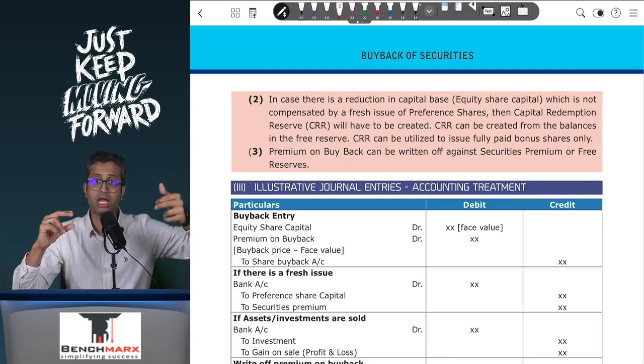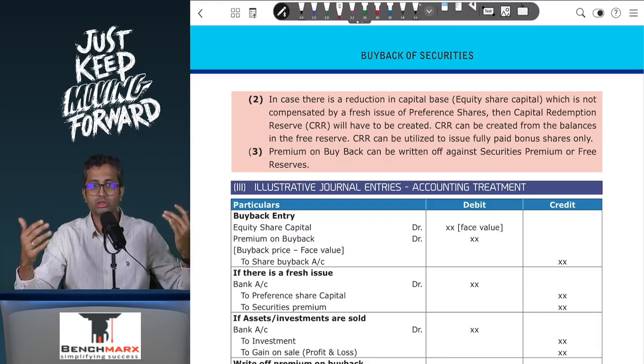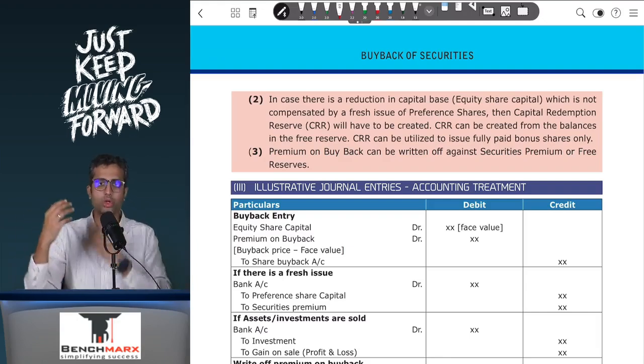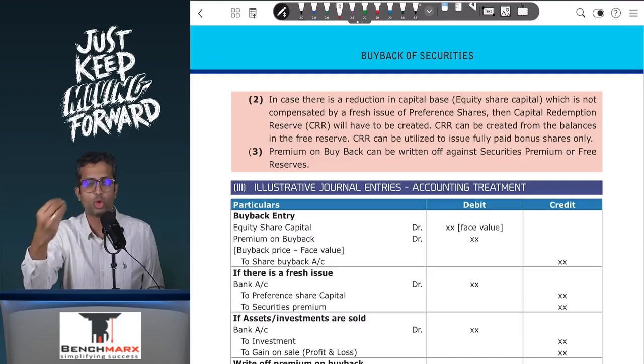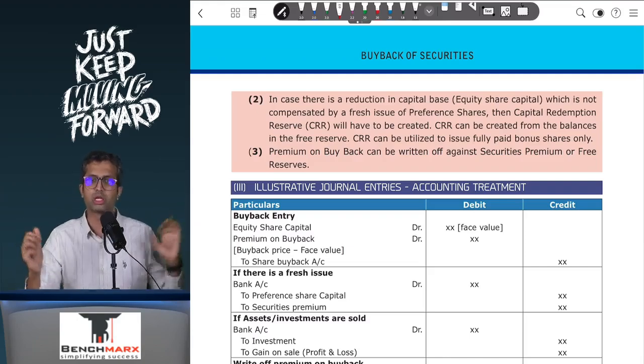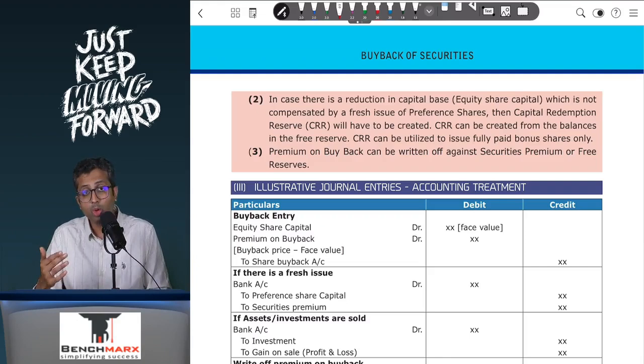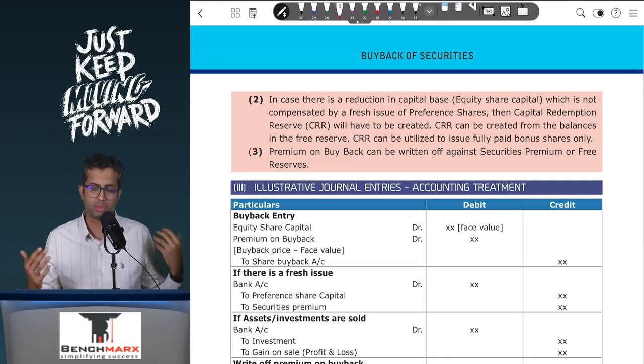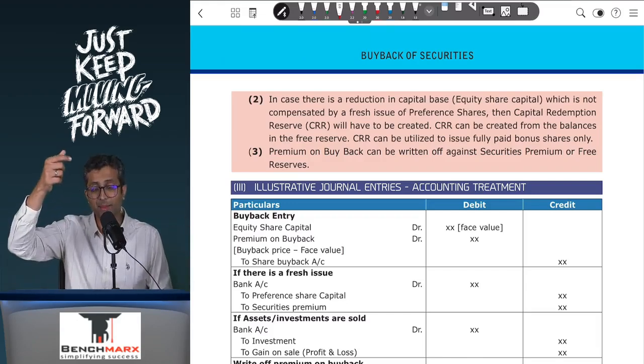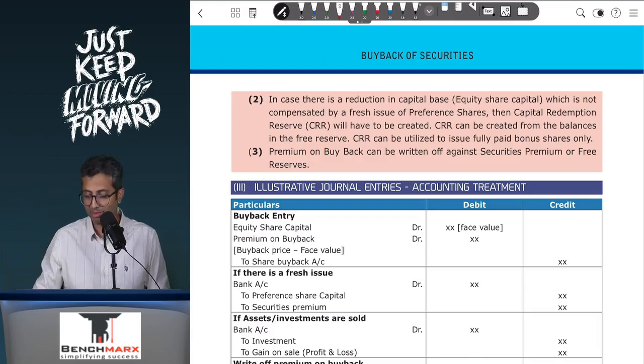Now, against that, generally, the Companies Act is a little worried because earlier lenders, etc., would have given you loans looking at your current capital base. Now you are reducing your capital base, which makes it a little riskier for the other parties, lenders, outsiders, etc. Let's say you are buying back, for example, 1000 equity shares at the rate of rupees 10 each, which is the face value, and hence you are buying back equity shares worth 10,000; your capital will reduce by 10,000.